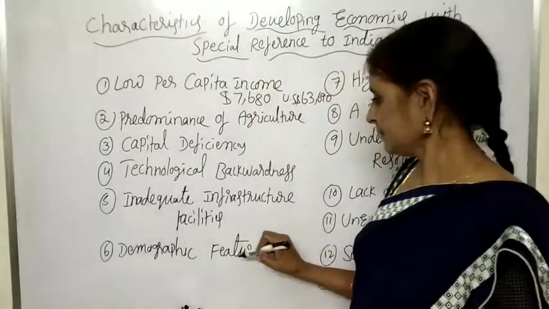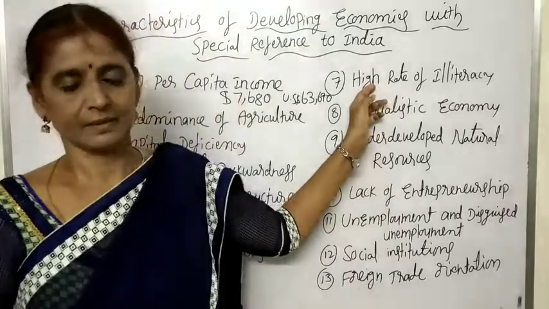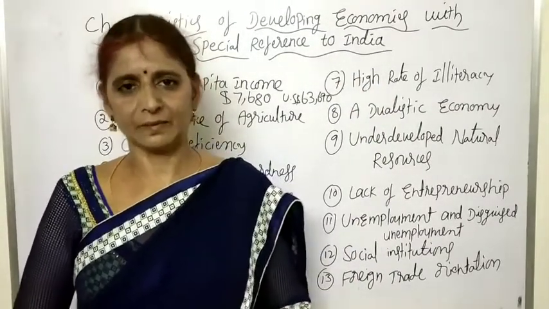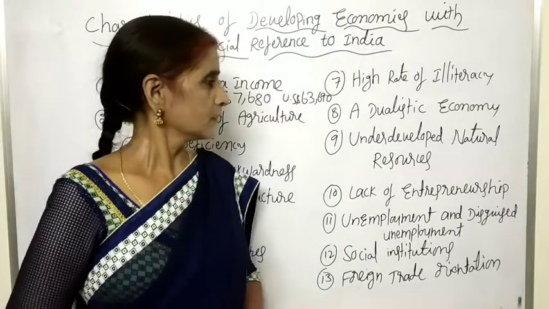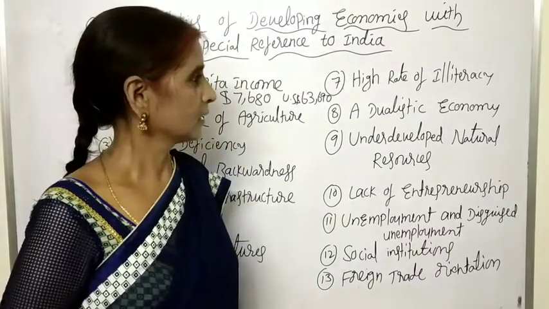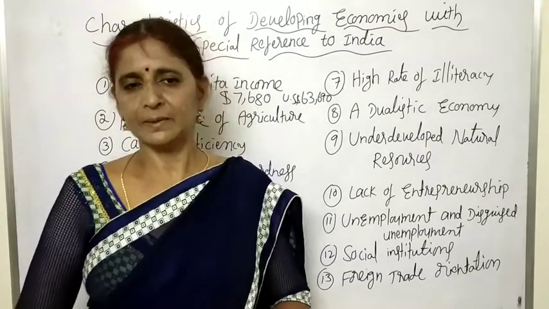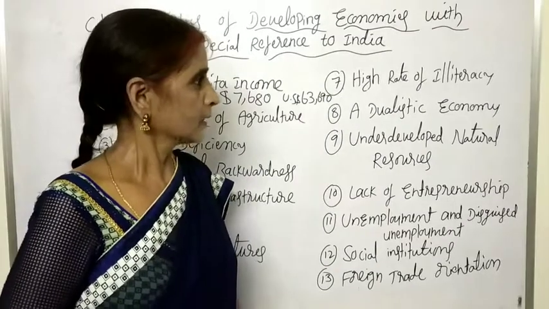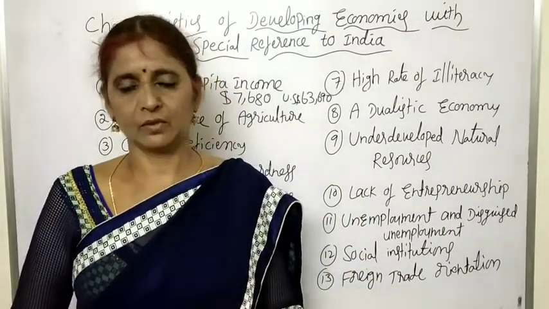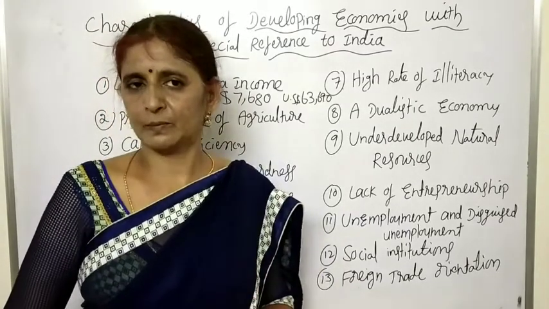And the next one, high rate of illiteracy. Illiteracy also hinders the development of the economy. Most of the developing countries have a high rate of illiteracy. Children, generally to develop the economy, mainly the availability of natural resources, physical capital and human resources plays a vital role.